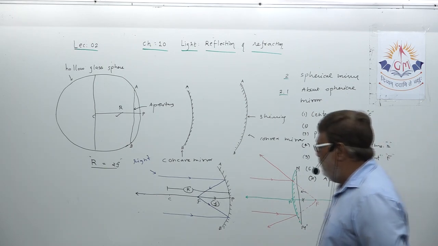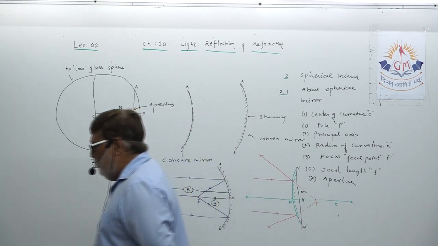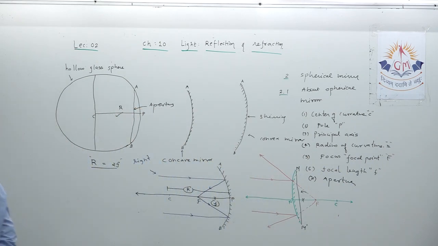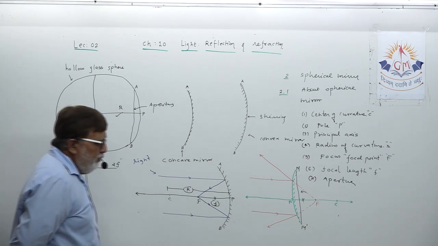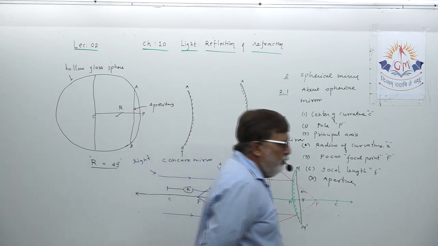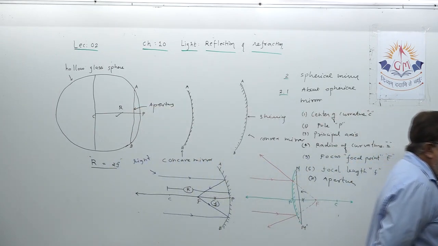But before that, all definitions regarding spherical mirrors need to be very clear in your mind. How many terms have I explained? Seven terms: center of curvature, pole, principal axis, radius of curvature, focus, focal length, and aperture.